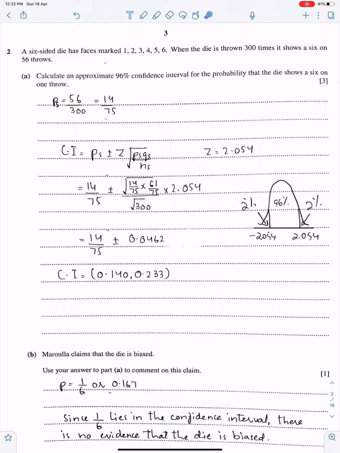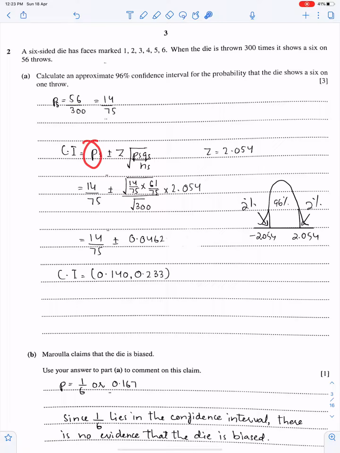Question number 2. A 6-sided die has faces 1 to 6. When the die is thrown 300 times, this is n, and this is basically a question of sample proportion. It shows a 6 on 56 throws. See, 56 over 300 will give you the sample proportion. Calculate an approximate 96% confidence interval for the probability that the die shows a 6 on any throw. This is so simple. If you remember the formula of the confidence interval of population proportion, you can easily do this.